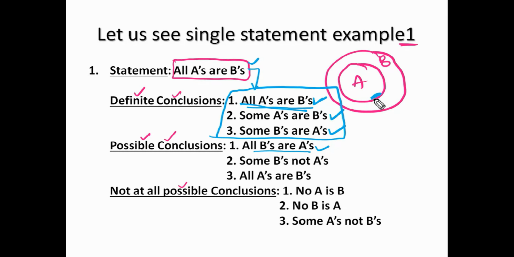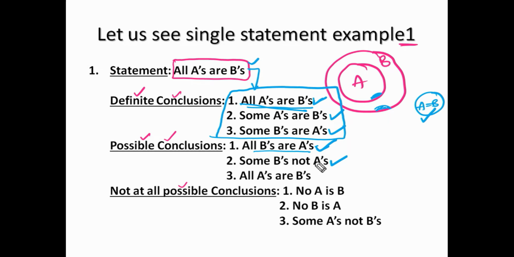If you go to class 1, what are the possible diagrams for all? There are two possible diagrams: A is inside B, and one more diagram is A equal to B, where both exactly overlap. In this case, if you observe, all B's are also A's. So this is a possible conclusion. Next, some B's are not A's. Maybe in this diagram it is not suitable, but in the other diagram some B's are there which are not A's. Yes, so it is a possible conclusion.